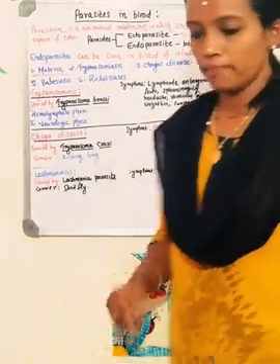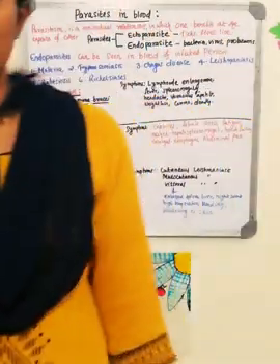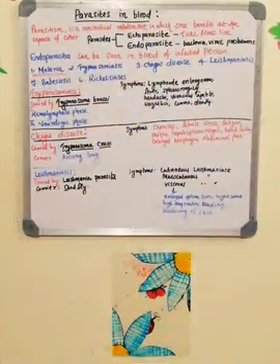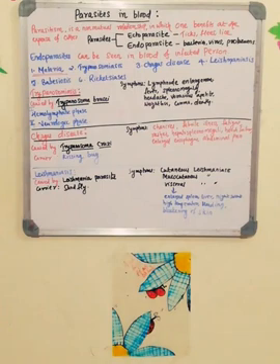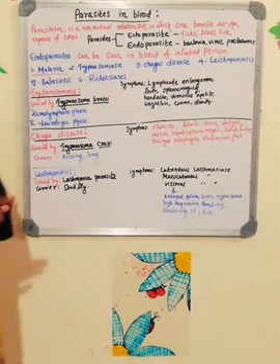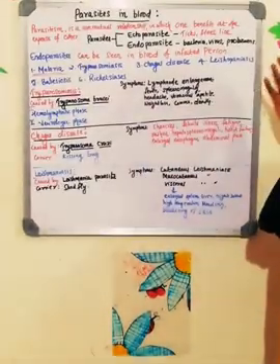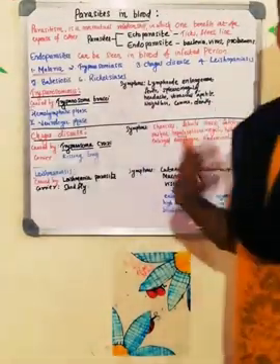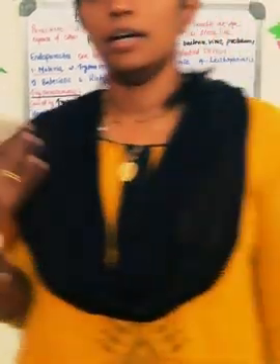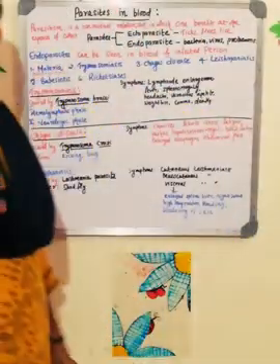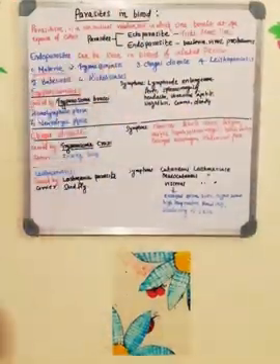There are two types of parasites. So in the animal system, there are two types of parasite. One is known as the ectoparasite, another one is known as the endoparasite. Ectoparasites are the ones which grow on the surface of the body, like on the skin, on the hair and all. Examples are ticks, fleas and lice. They feed on the skin, and some of the parasites grow in the body. Okay, they are known as the ectoparasite.